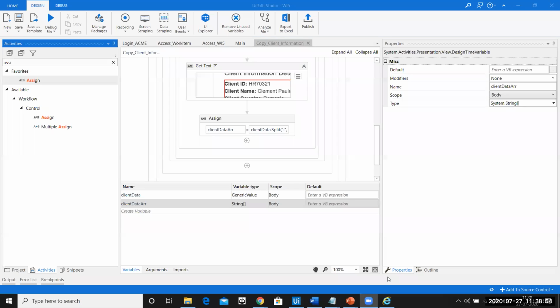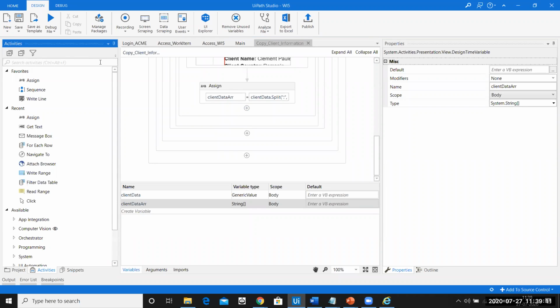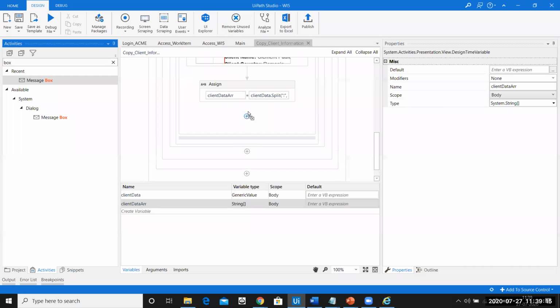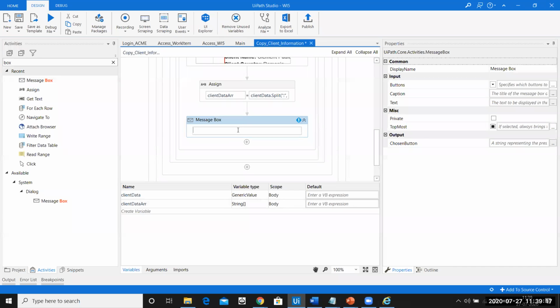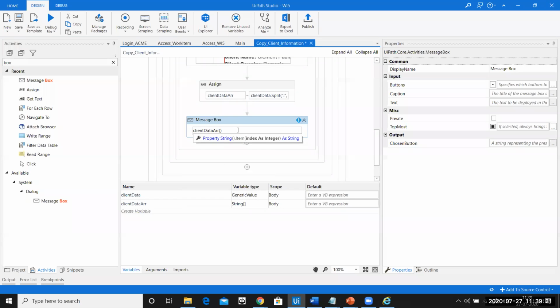Okay, so I'm getting a couple of confirmations. Let us proceed further. Before moving further, let us print the values and see if we are able to get the correct information or not. So I'll just drop a couple of message boxes here. I'll say this is client data ARR of 1 because I'm interested in 1.